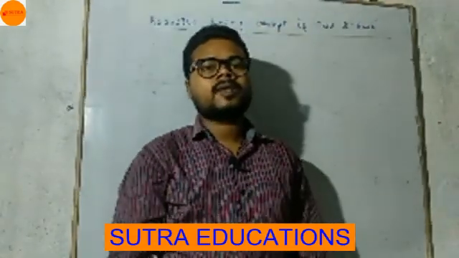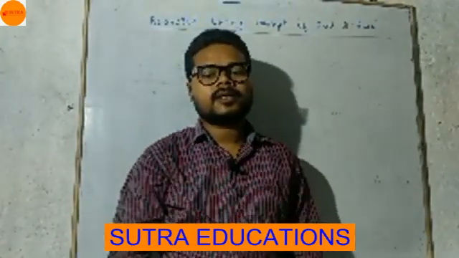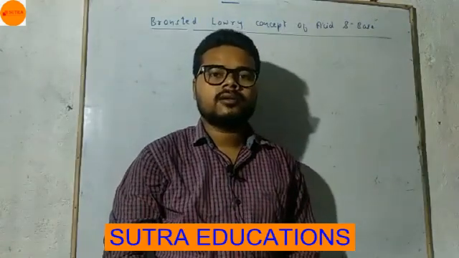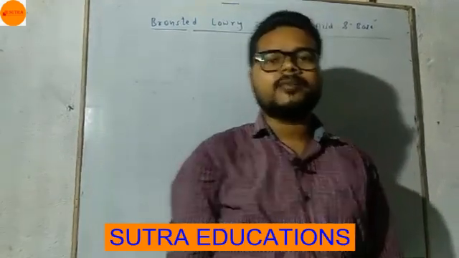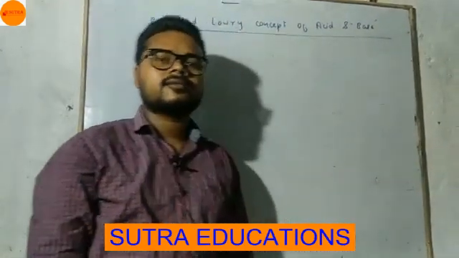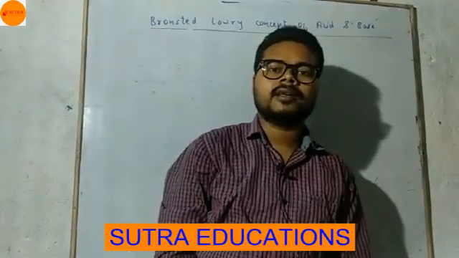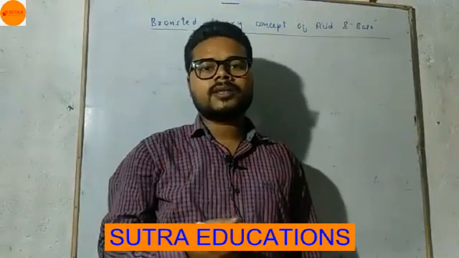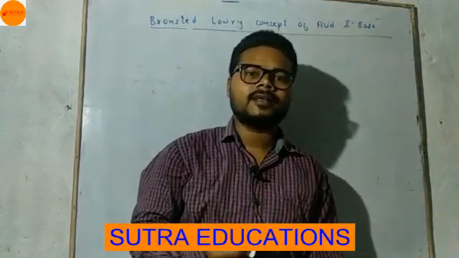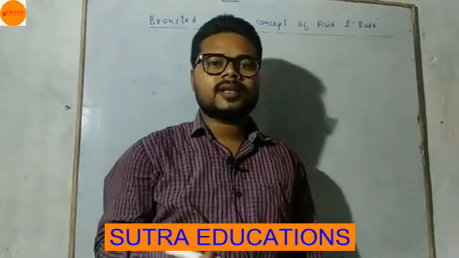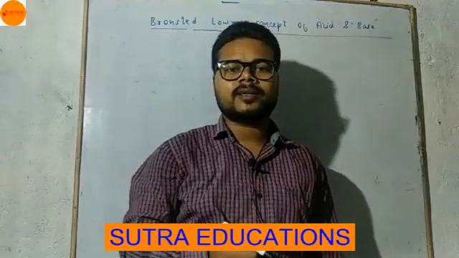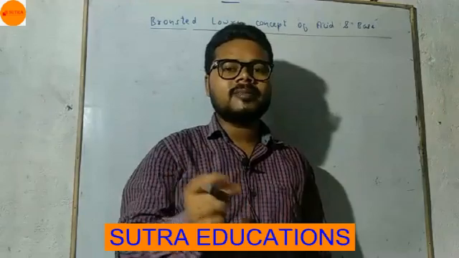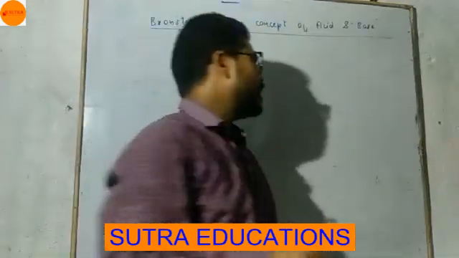Okay. So in the previous lecture I taught you the Arrhenius concept of acid and base. And what was the Arrhenius concept? According to Arrhenius, acids are those substances which give or produce H plus ion in water, and bases are those substances which produce OH minus in water. But there are some limitations of Arrhenius acids and bases.